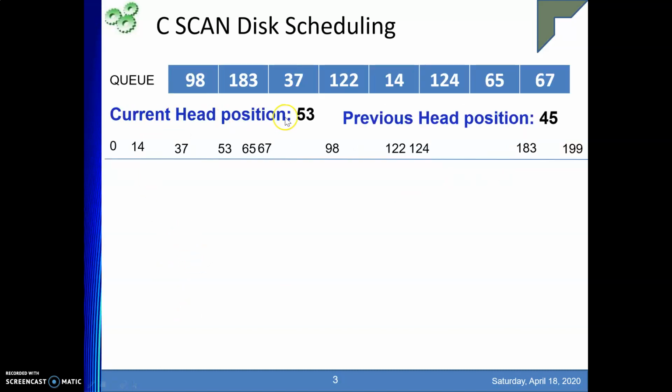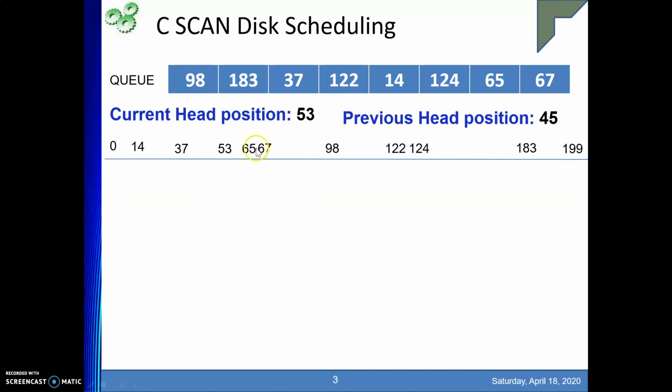So here the current head position is 53, the previous was 45, and these are the incoming requests we need to serve. What is the significance of this previous head position? This previous head position gives us our direction of movement, whether we are moving in the forward direction or in the backward direction, right?